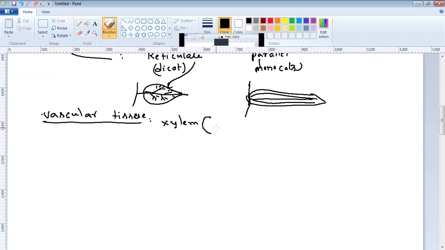An advanced feature of xylem present in angiosperms is vessels, whereas phloem also has an advanced feature in angiosperms, unlike gymnosperms, that is companion cells.